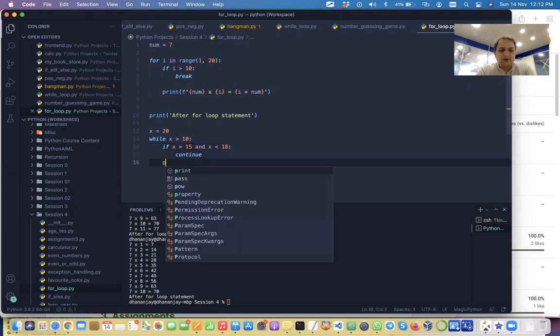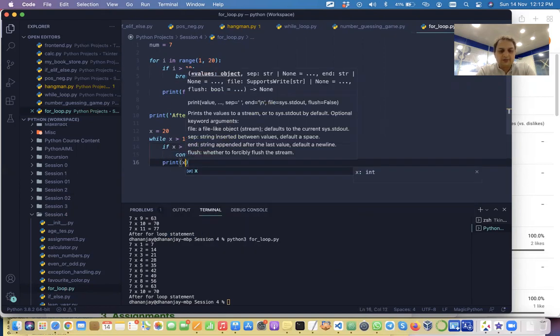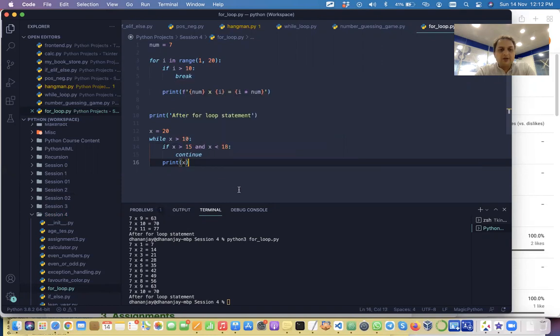Then we can print x. Whenever it hits continue, it will go to the top of the loop. Here you have to be a little careful, because you have to make sure you're doing the decrement before it hits continue.